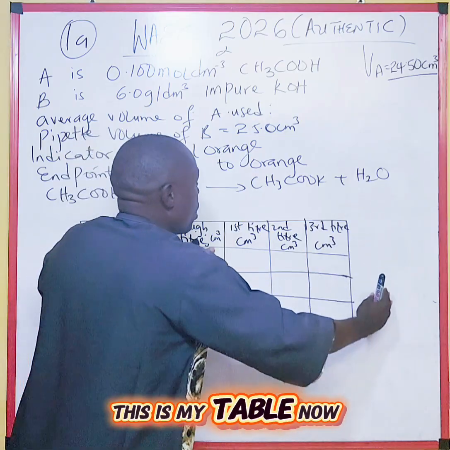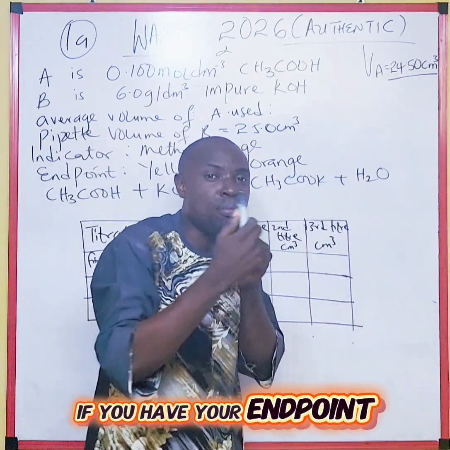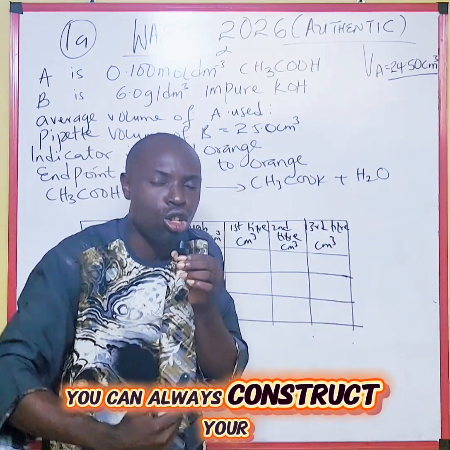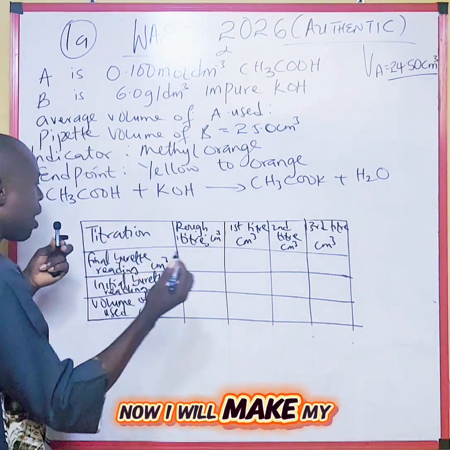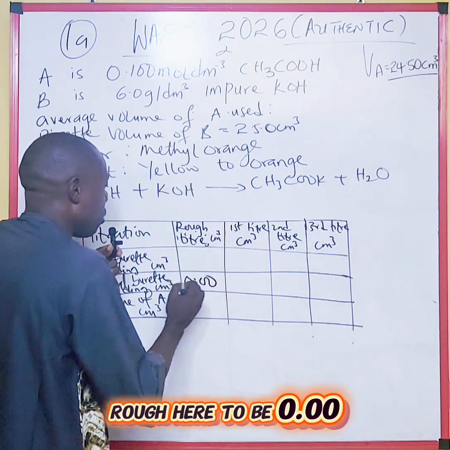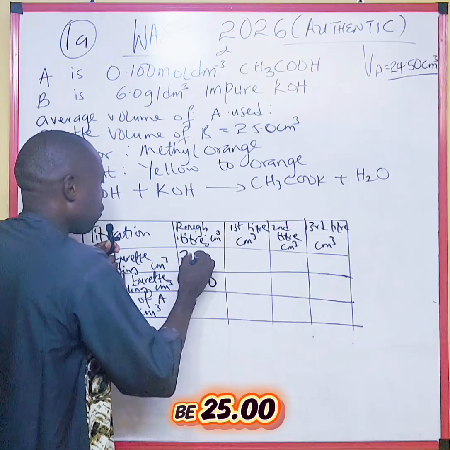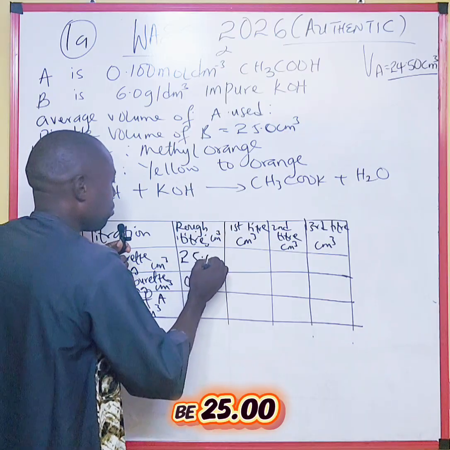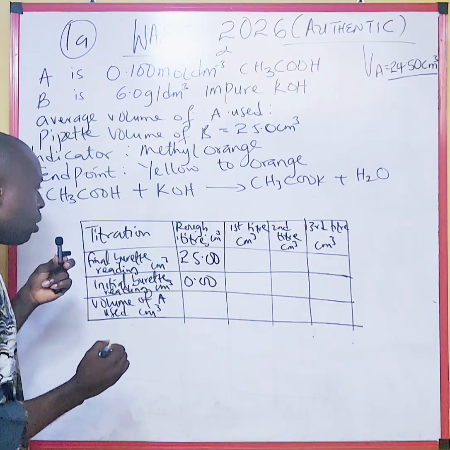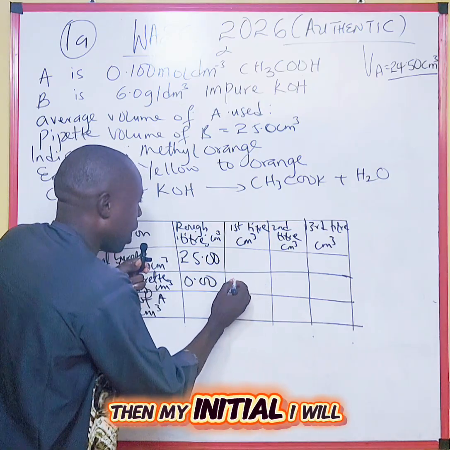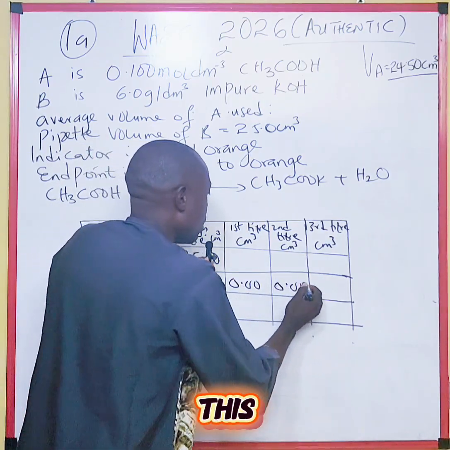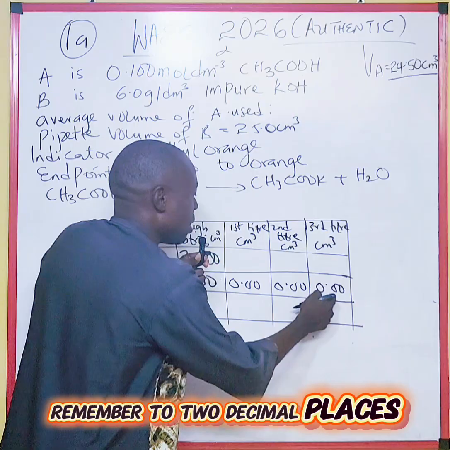Then you start to fill in your table. This is my table. Now, since I already have my endpoint, you can construct your table. I will make my rough here 25.00. Then my initial, I will just take all to be 0.00. Remember, to two decimal places.